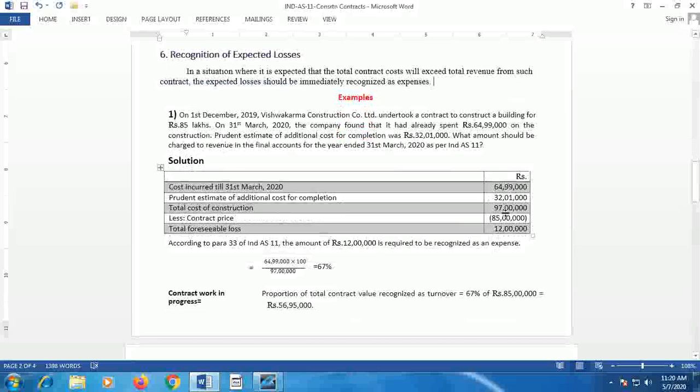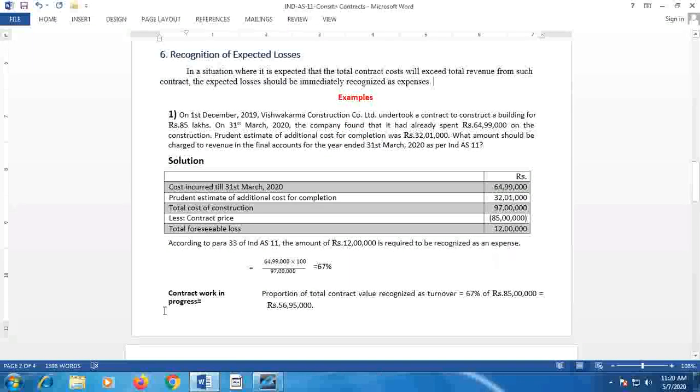The difference between the total cost incurred and to be incurred, 97 lakh, and the contract price, only 85 lakh, is 12 lakh, which would be the probable loss in respect of the contract. So this should be accounted as expense immediately. According to para 33 of Ind AS 11, the amount of 12 lakh is required to be recognized as expense.